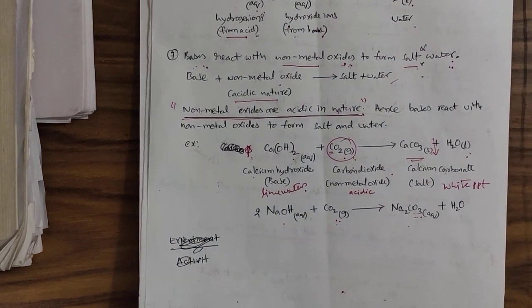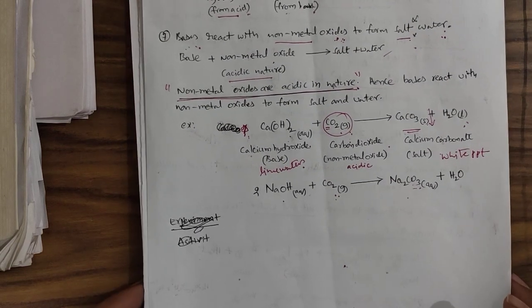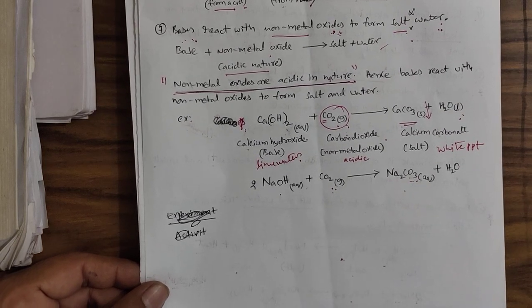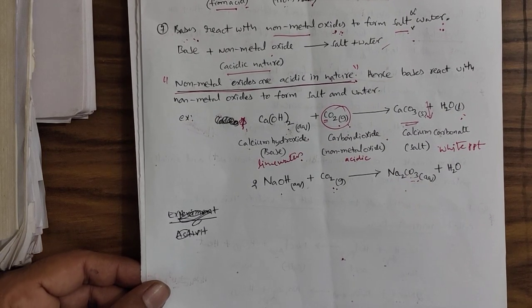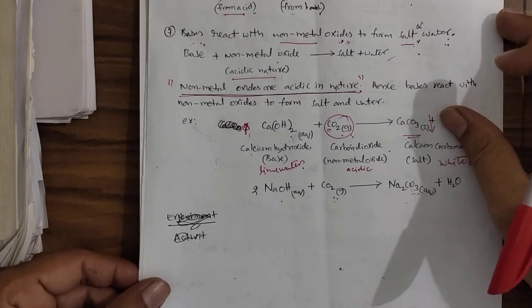And we have gone through two activities also. One is to prove the bases are electrolytes, and the other is bases can liberate hydrogen gas. Okay, thank you.